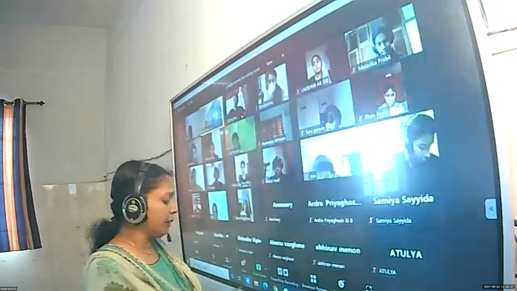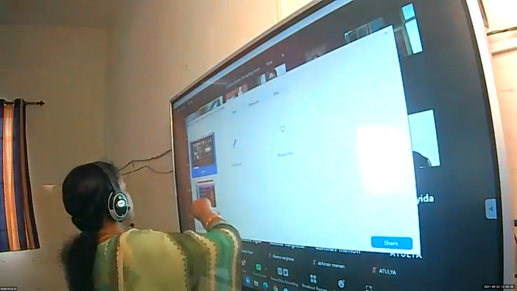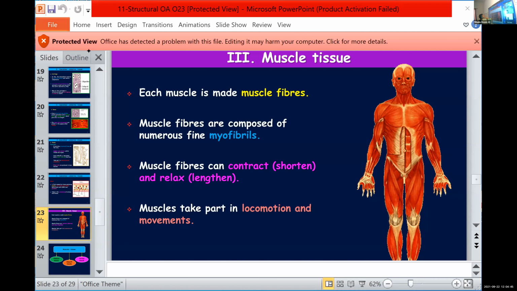Once again, I will repeat. So let me begin. Each muscle is made up of muscle fibers. And muscles are actually seen in bundles.